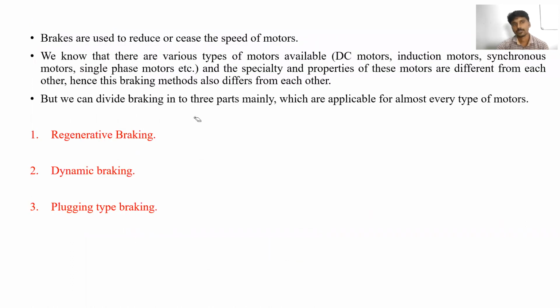Clear? So again, electrical braking is classified into three types generally. One is the regenerative braking, the second one is the dynamic braking, and the third one is the plugging or counter current braking. This dynamic braking can also be called rheostatic braking. And the third one is plugging type braking. Clear?